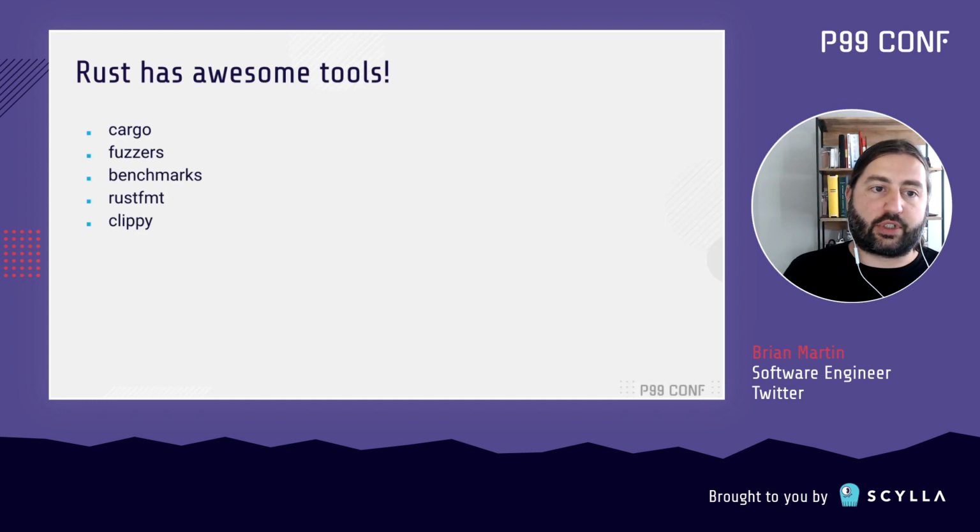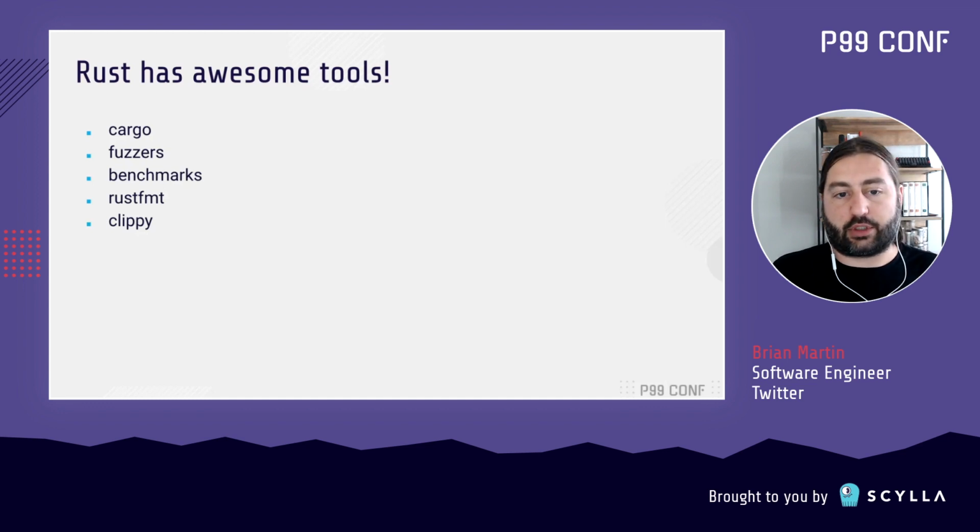Then there were other tools such as Rust Format, which is an automatic code formatting tool, and Clippy, which is a linter. And these tools together helped me make sure that my style was consistent and that the code I was writing was idiomatic. And this made it a lot easier for both me looking back on parts of the code that I had written, as well as when it was time for Yao to review it, to make sure that the style was consistent.